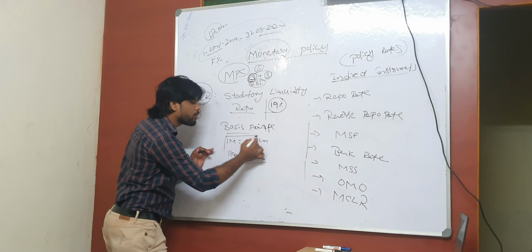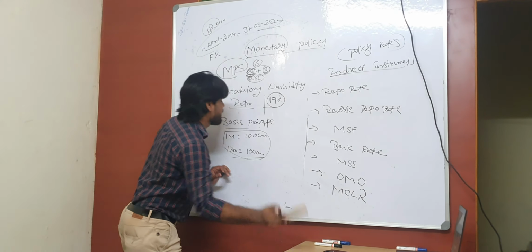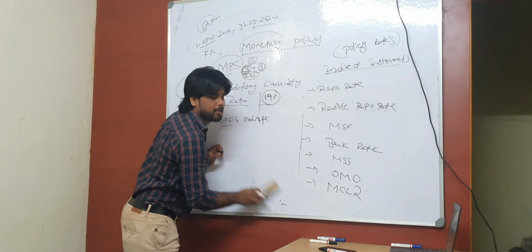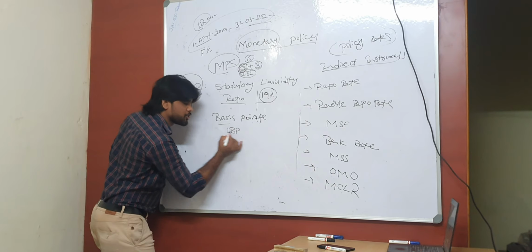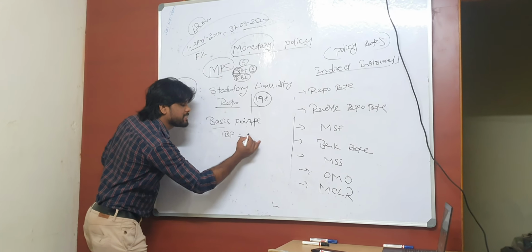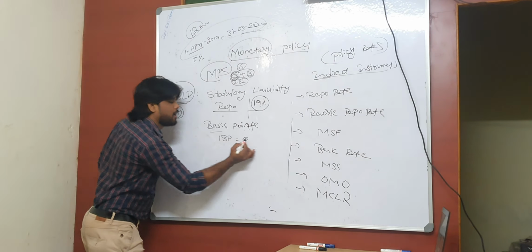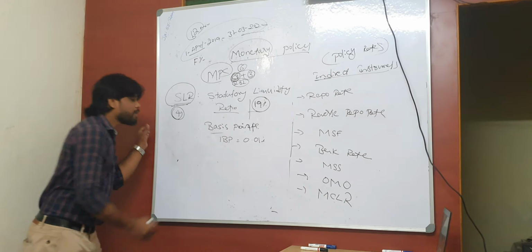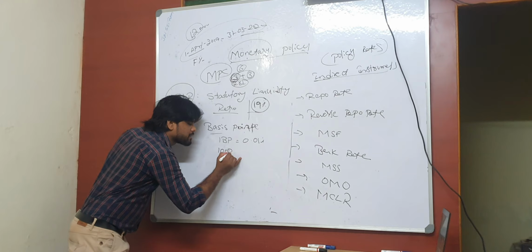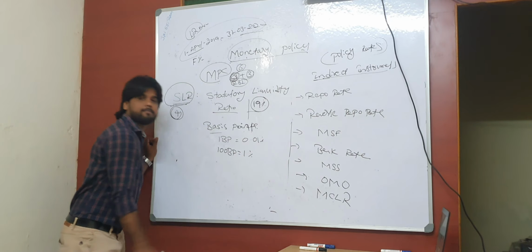In the same manner, in the financial system also, they defined it in such a manner that 1 basis point, 1 BP, is nothing but 0.01%. It means if I say 100 basis points, that means 1%.